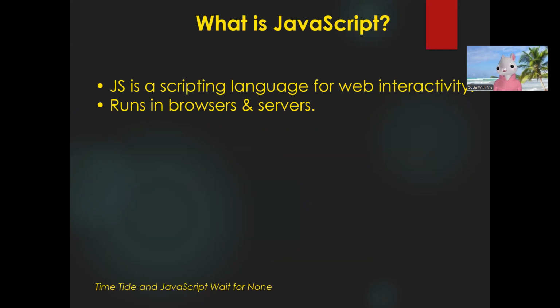JavaScript is a programming language that is basically used to make static web pages into interactive or dynamic web pages. Like if we use only HTML and CSS, then our web page is only static. We can only read. But when we use JavaScript in that, we can change web page content dynamically by interacting with it. And that JavaScript code basically runs in the browser and server. So this is the first question.